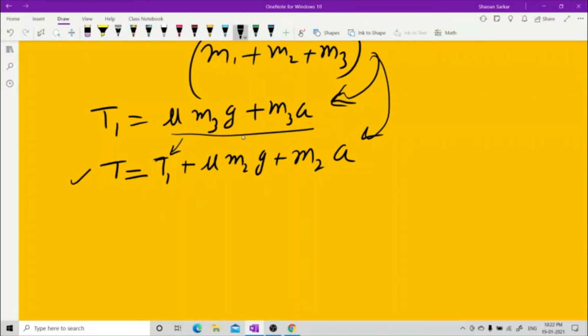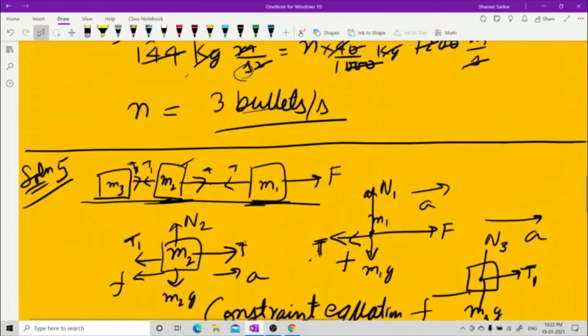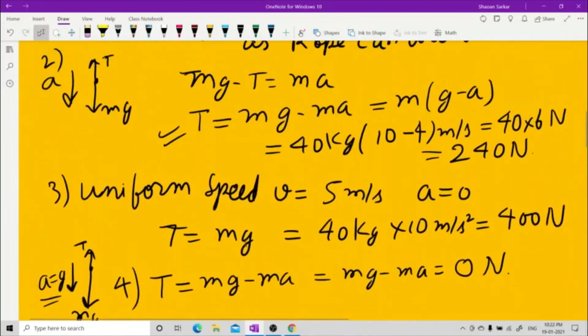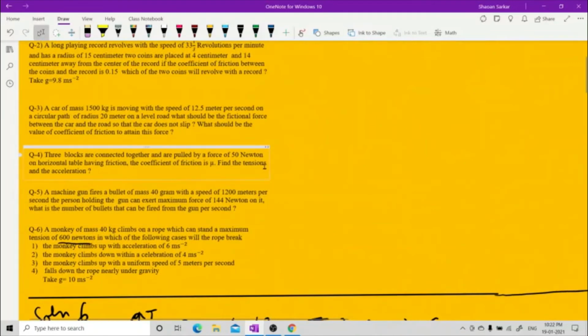You needed this tension. I asked for two tensions. The question was for tensions. If you see the question, there was only one word, acceleration. I didn't write accelerations, I wrote tensions. I asked to find the tensions, and I didn't ask for tension alone. I asked acceleration only. I hope now you understood this question.